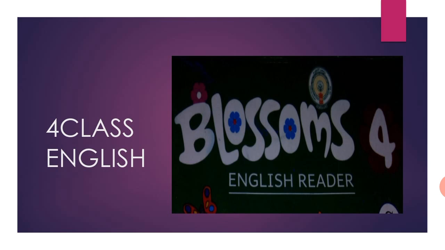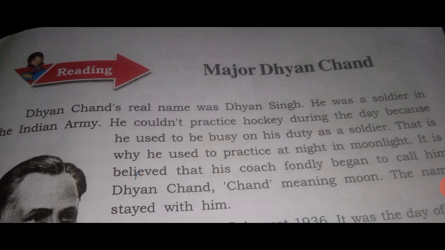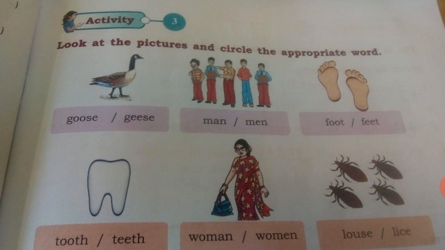In last class we completed the Major Dhyan Chand lesson. Today we will do the activity work related to that lesson. All of you pick up your textbook and get ready with your pencil and eraser. Okay? Pick up your English textbook and go to page number 21. Here they have given one activity.